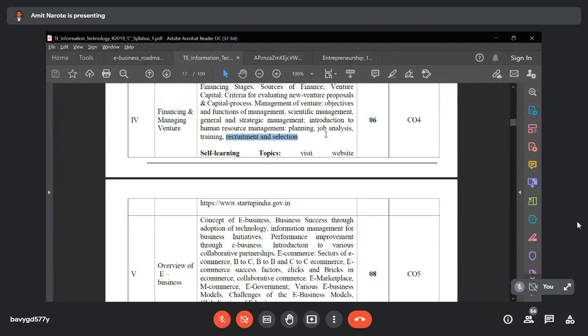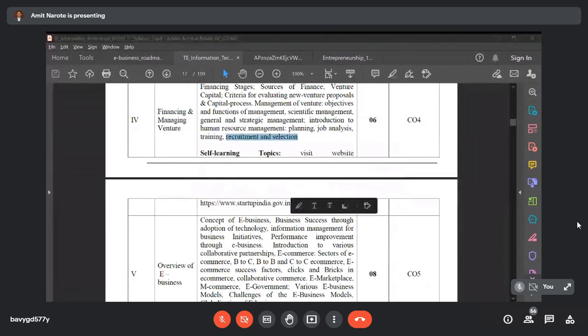Now for this module, the self-learning topic is to study from a website. The name of the website is startupindia.gov.in. This is the government website. From that website you have to learn how a startup is established. Let me share the screen with you.